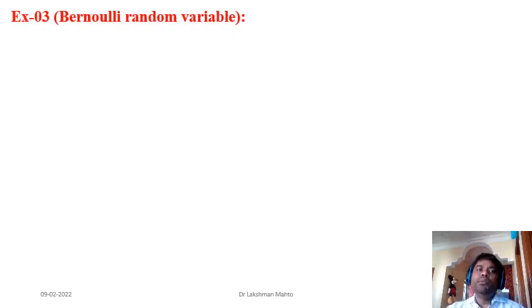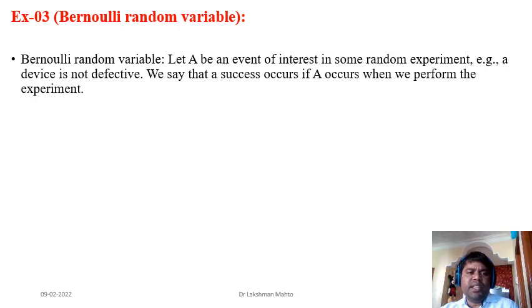So here I will introduce the Bernoulli random variable from the example perspective. How do we introduce a Bernoulli random variable? Consider A to be an event of interest in some random experiment, for example, the device is not defective. A Bernoulli random variable is always associated with an event where, with respect to that event, you can do only two things, either this or that. Like if you are tossing a coin, then either you will get head or tail. So it is Bernoulli in nature.